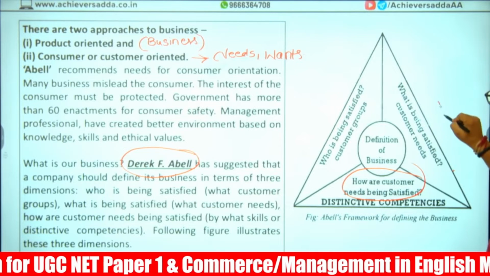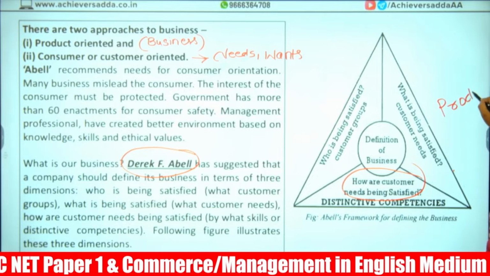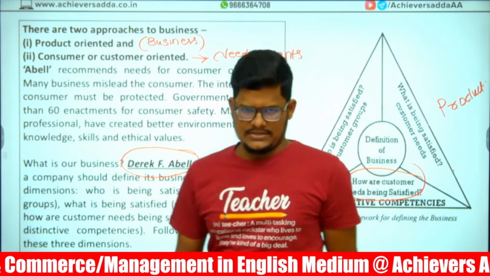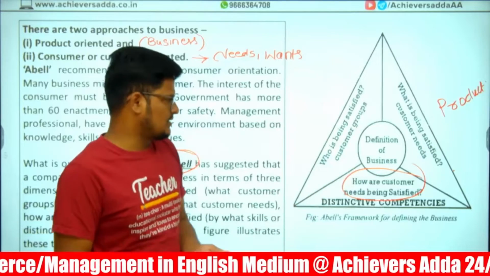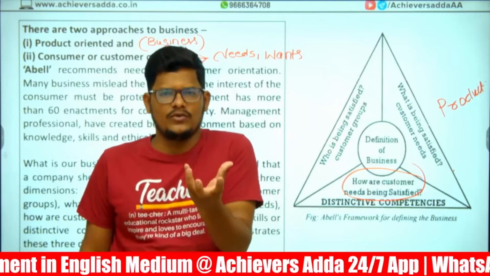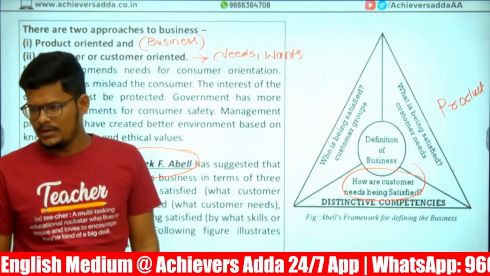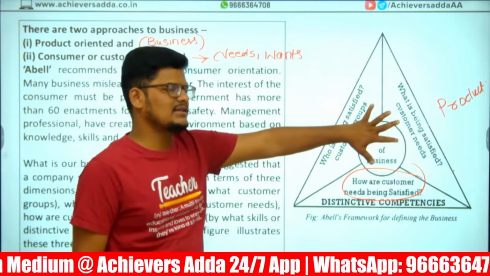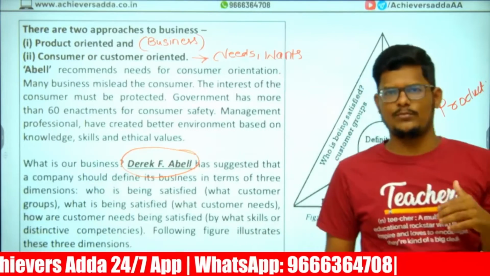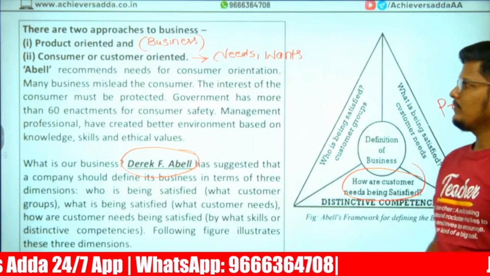Our product is the means. By usage of our product we are fulfilling the customer needs. So the product is required to make consumer satisfaction, but consumer satisfaction is utmost important to gain more business.